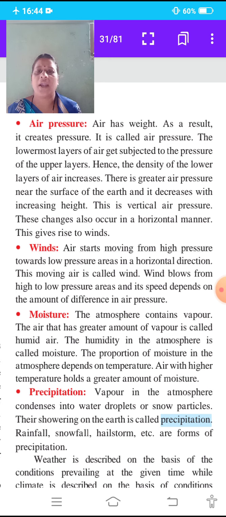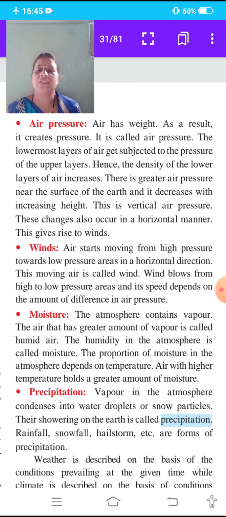Wind blows from high to low pressure areas, and its speed depends on the amount of difference in air pressure.